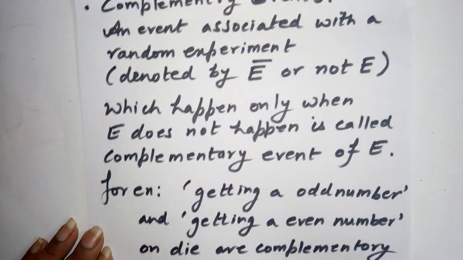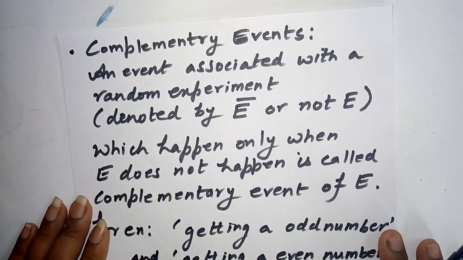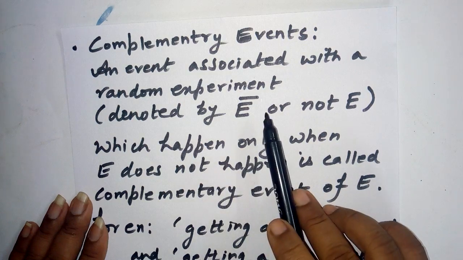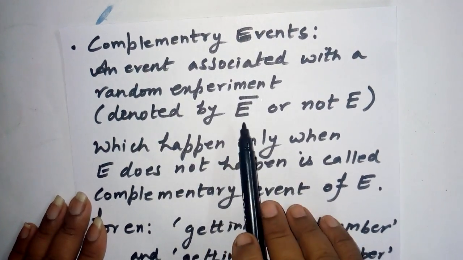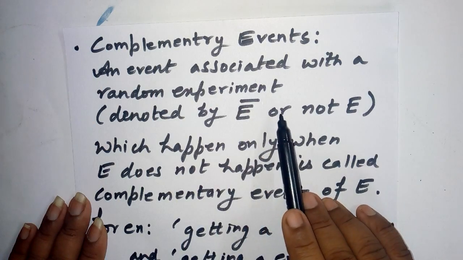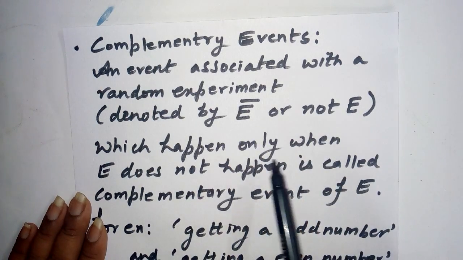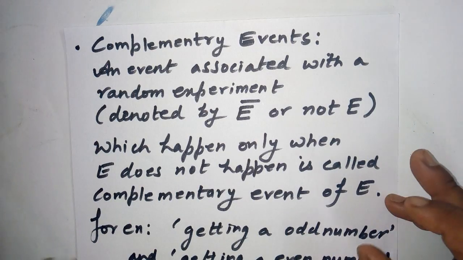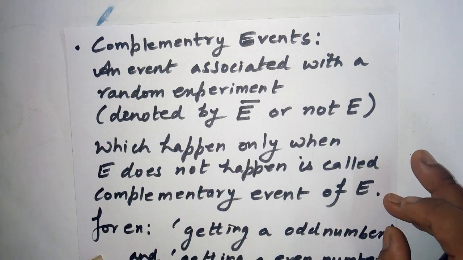Now come to the complementary event. Complementary events: an event associated with a random experiment is denoted by E bar. Always the complementary event is denoted by E bar, or we can write not E, which happens only when E does not happen. Suppose a random experiment has been done.